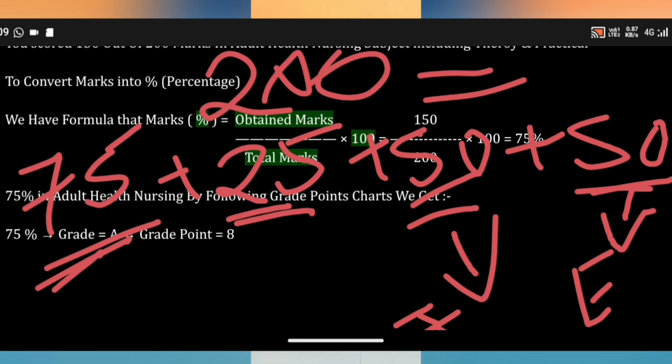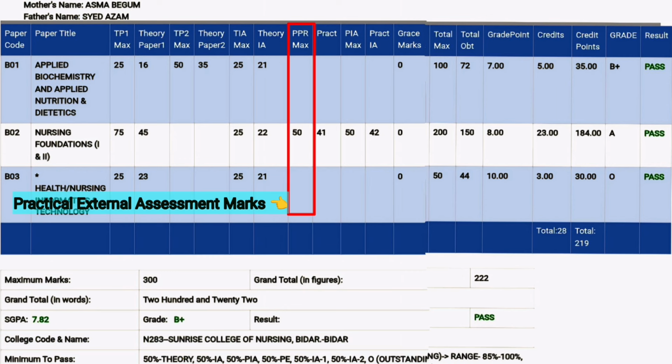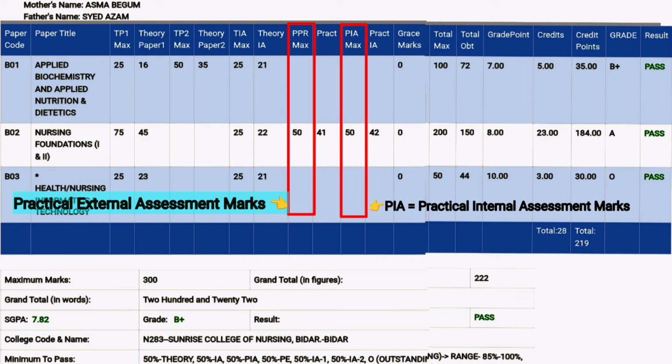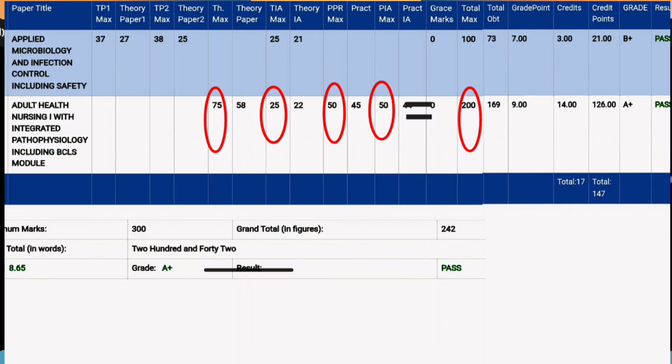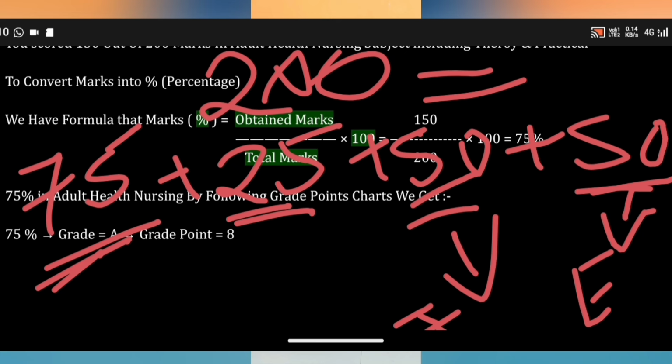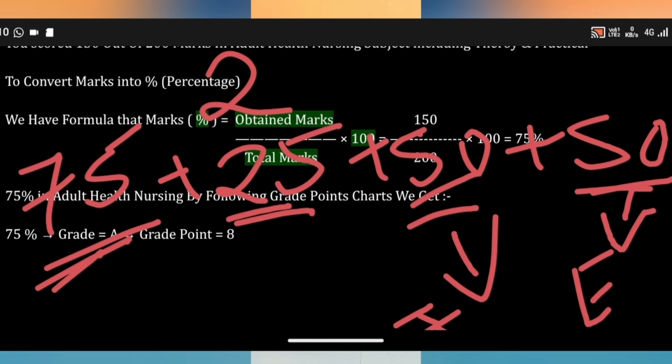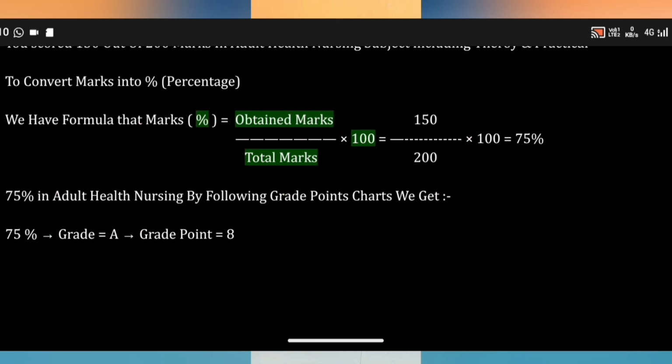As you can see, all these things are just in the mark sheet: practical maximum marks for internal, maximum marks for external. When you add all of these marks, you will get the 200 maximum marks for a practical subject. So out of 200 marks of a practical subject, based on how much you have scored, we will be giving grade points.